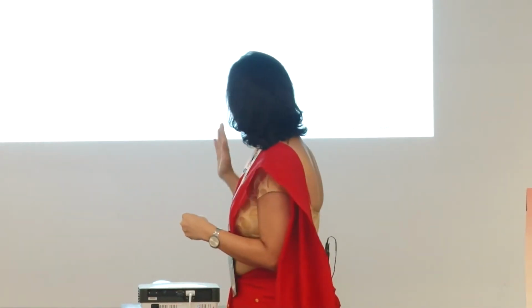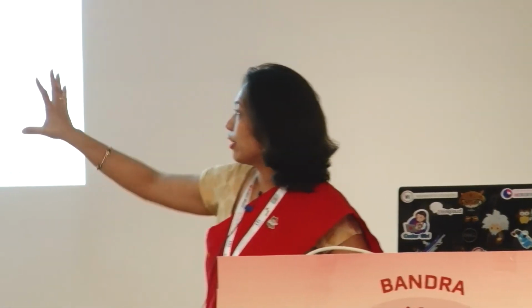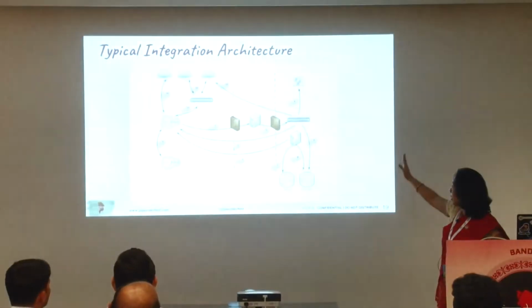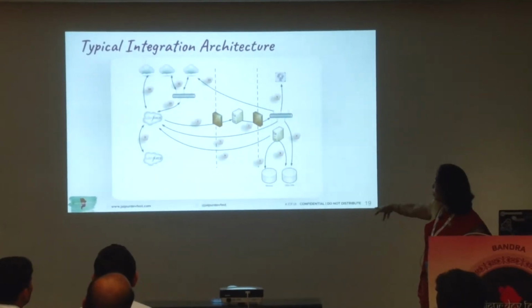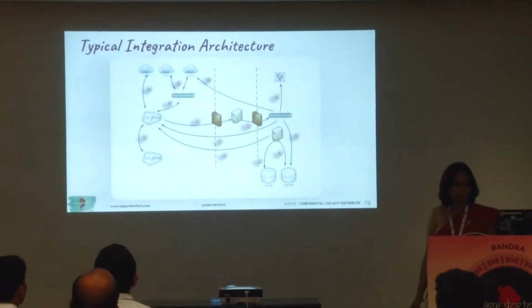And you should also be determining this based on your business service level agreements. In some cases, you might want a turnaround time within say a few minutes or within a few seconds. Then which kind of process should I go for? So all these three things have to be kept in mind when I'm talking about the integration architecture. And this is how a typical integration architecture looks like. For example, you have Salesforce, you have a firewall, you have a middleware, and another firewall, and then you have a service bus, and then you have various other applications.